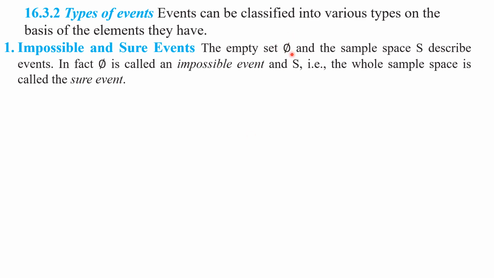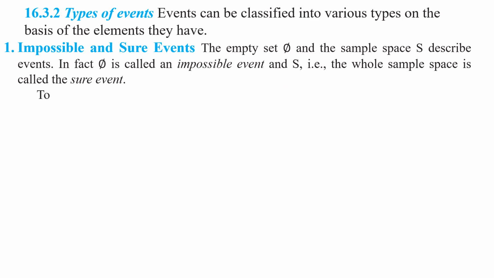If we get an empty set, then we say that event is an impossible event. In the set E, if all the elements of the sample space S are included, then we say that event is a sure event.